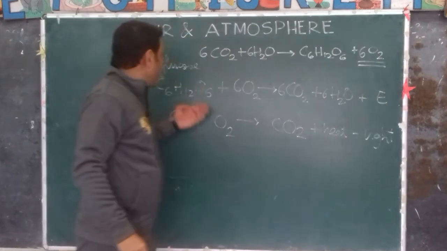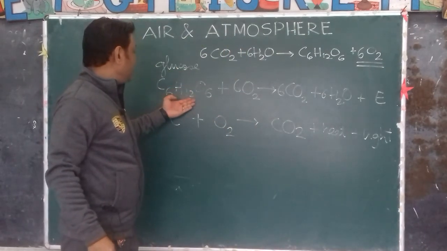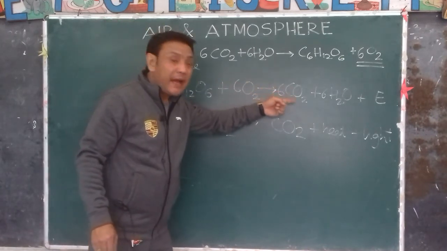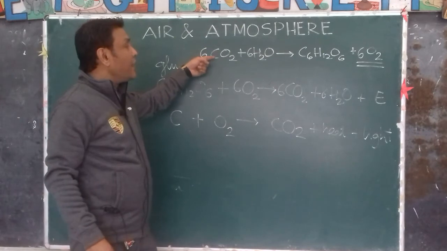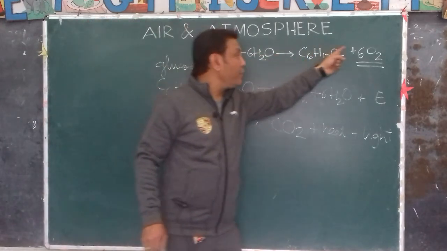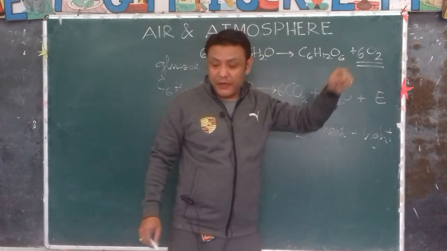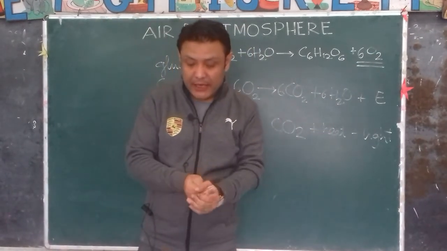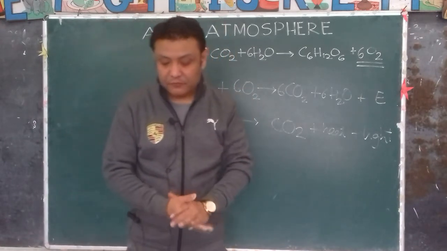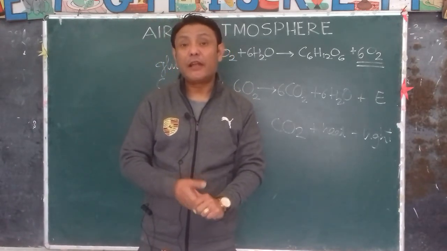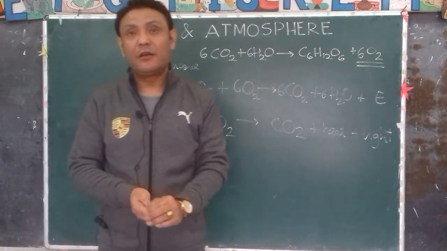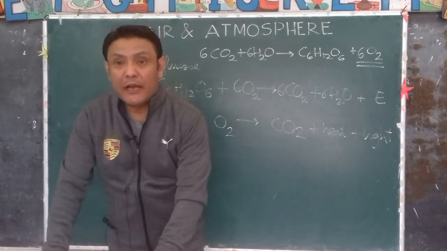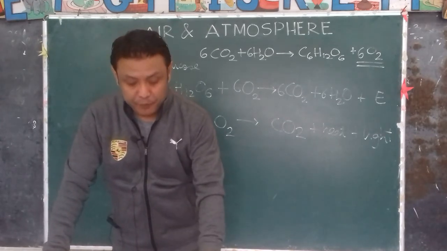During respiration, we produce carbon dioxide, and this carbon dioxide is used by the plants to manufacture food, which produces oxygen for us to breathe. So there is an exchange of gases between plants and animals. This is called the oxygen cycle. That is how the amount of oxygen is replenished in the atmosphere. The balance of oxygen and carbon dioxide is maintained this way.